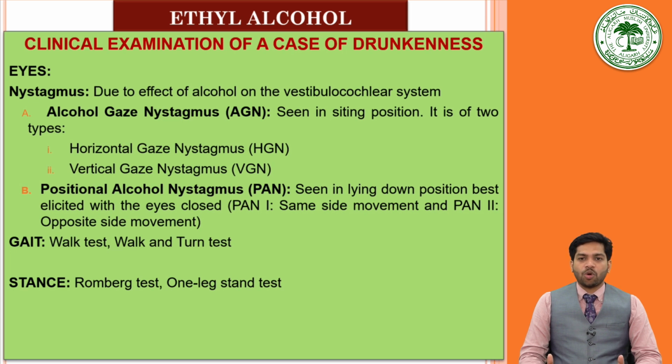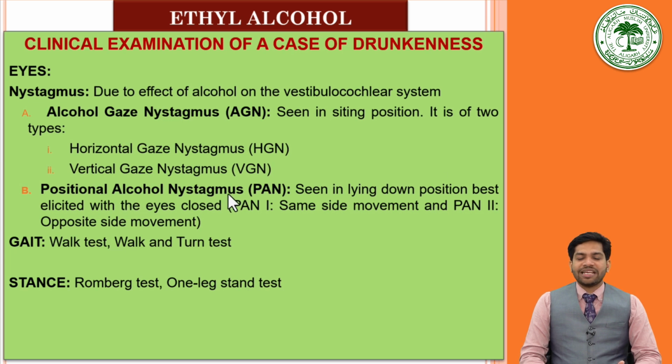Nystagmus develops in alcoholics due to the effect of alcohol on the vestibulocochlear system. So, nystagmus in alcohol intoxication is basically of two types: alcohol gaze nystagmus and positional alcohol nystagmus. Alcohol gaze nystagmus is performed with the patient in the sitting position. It is of two types: horizontal gaze nystagmus and vertical gaze nystagmus. In this, the patient is asked to sit, and we ask him to look laterally and medially, and upward and downward, to look for the horizontal and vertical gaze nystagmus.